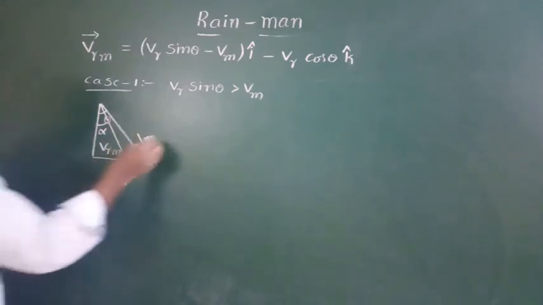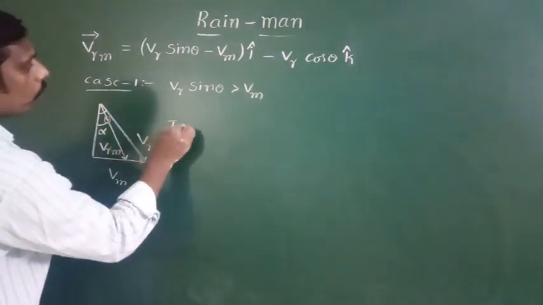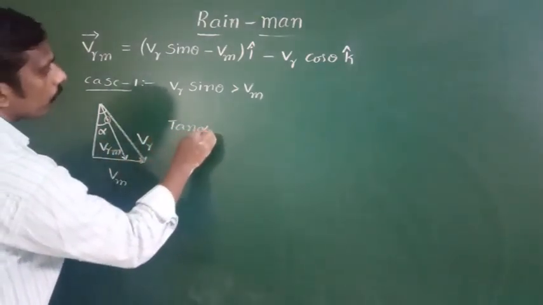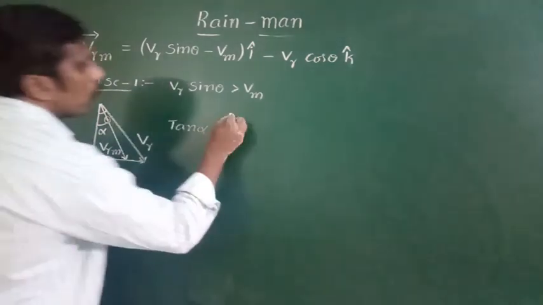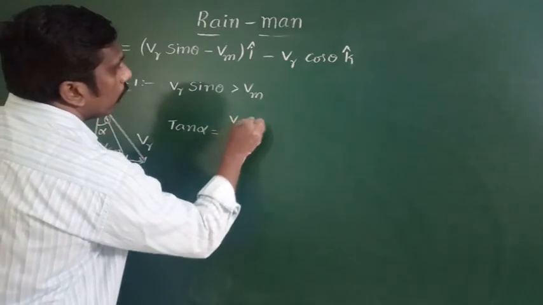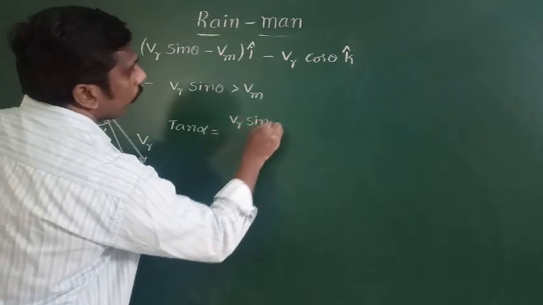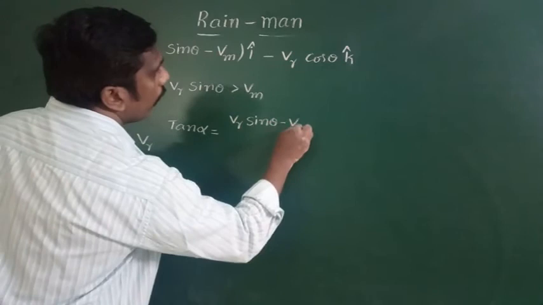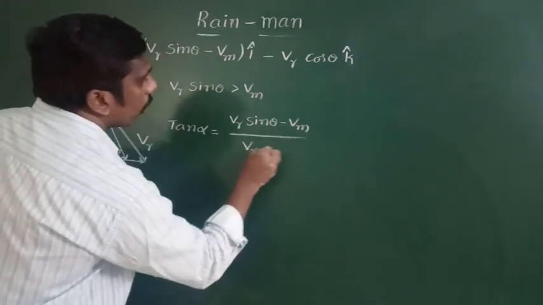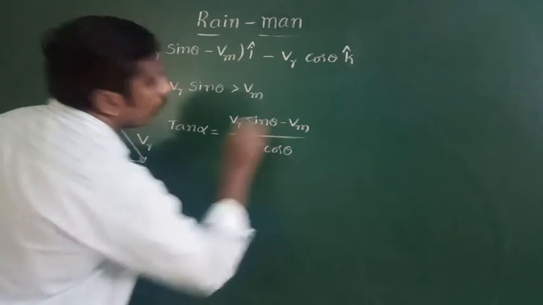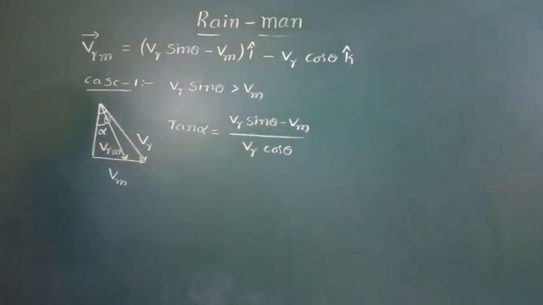So to find the direction, tan alpha is equal to the horizontal component by the vertical component. So we write tan alpha equals (Vr sin theta minus Vm) divided by Vr cos theta. This is one condition, case 1.